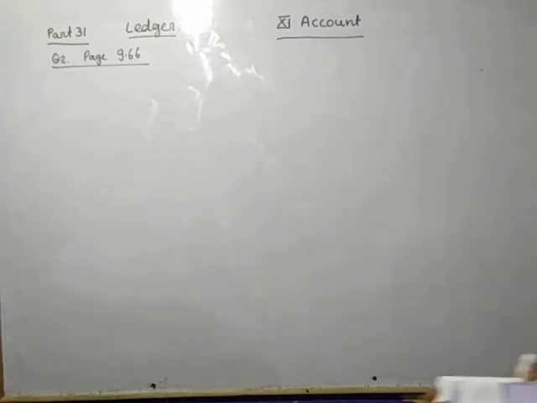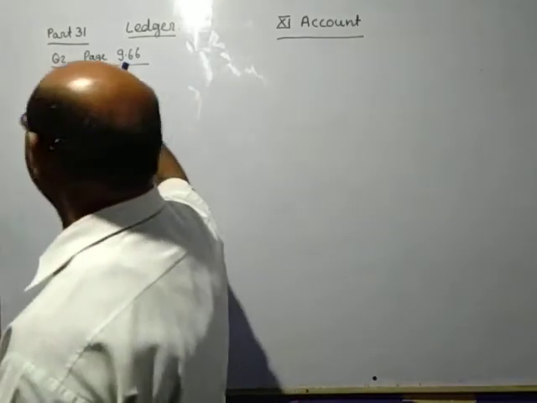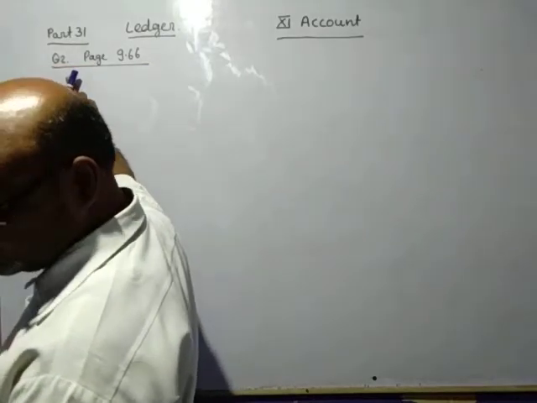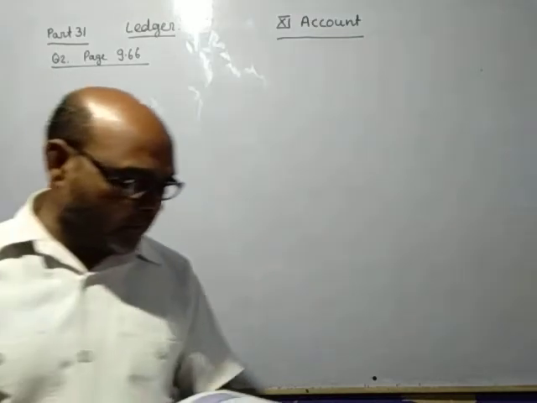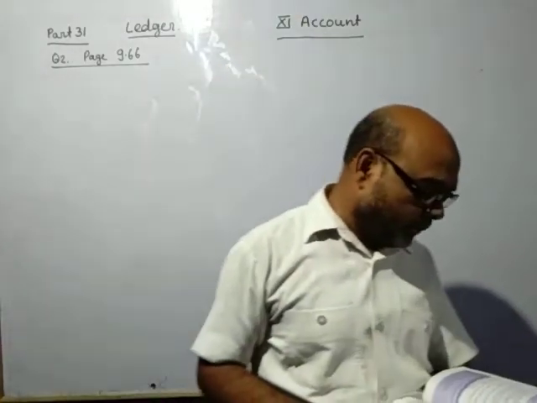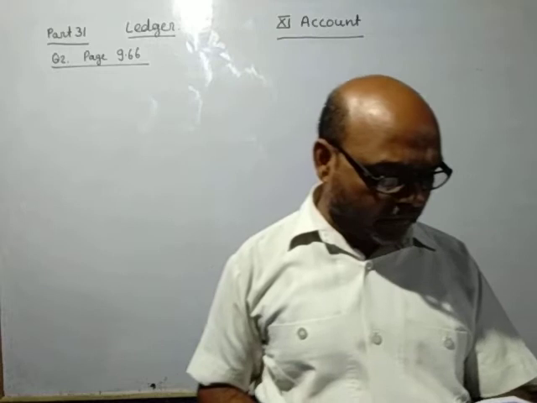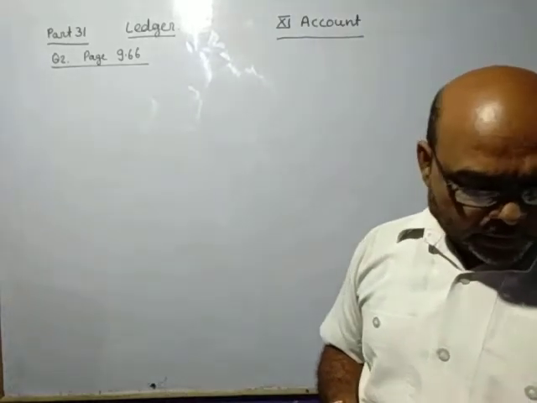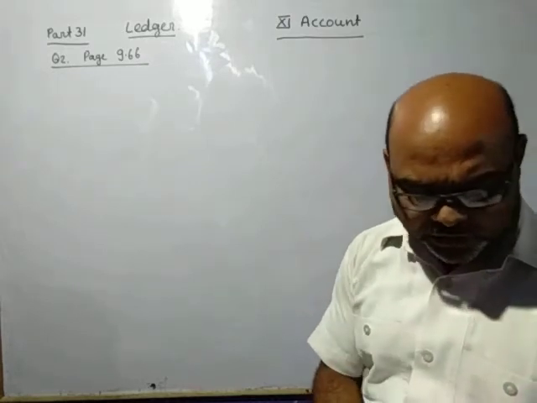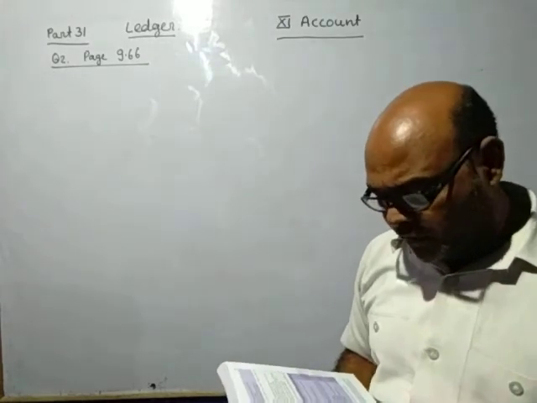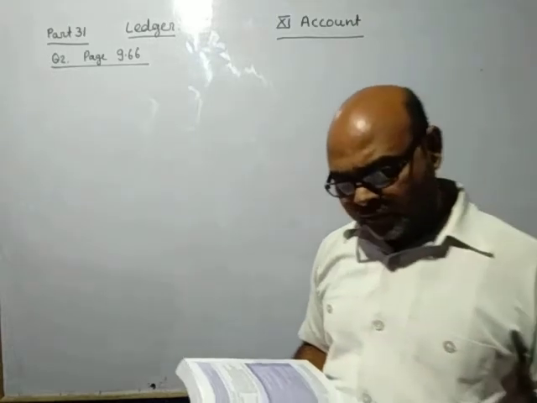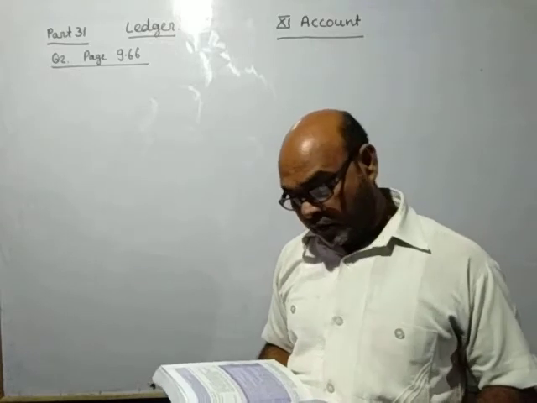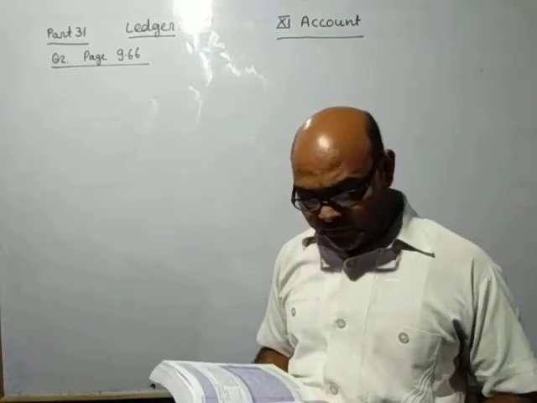Good morning, student. Now see page number 9.66, question number 2. On 1st April 2015, the position of Mr. Desai was as follows: cash 22,400, debtors 1,20,000, stock 1,50,000, building 2 lakhs, machinery 1,45,000, sundry creditors 80,200. Creditors is a liability.